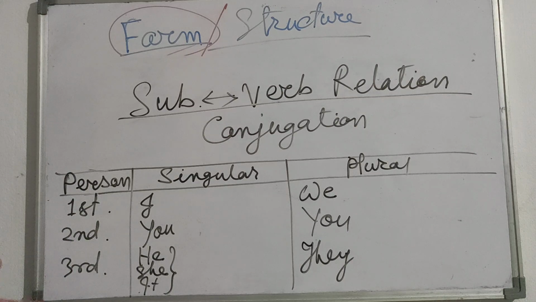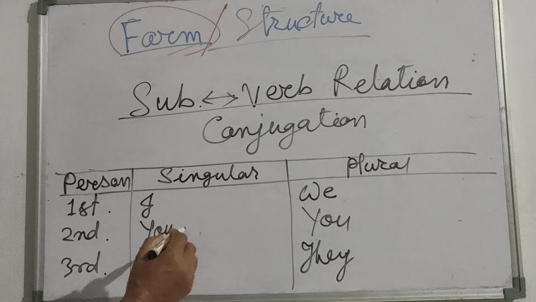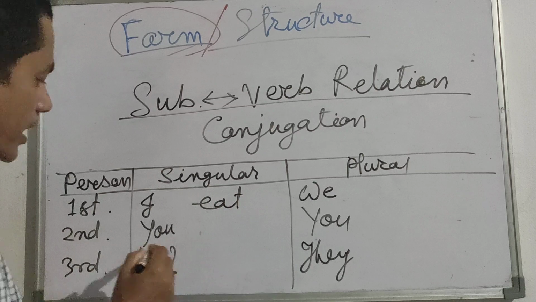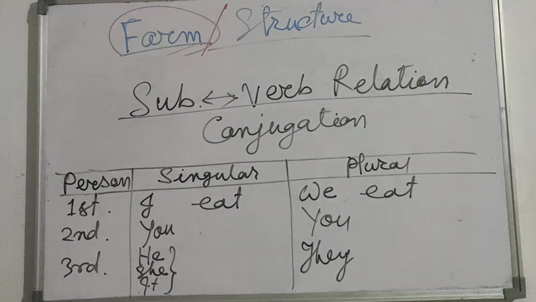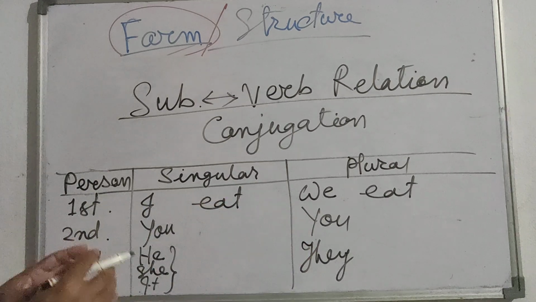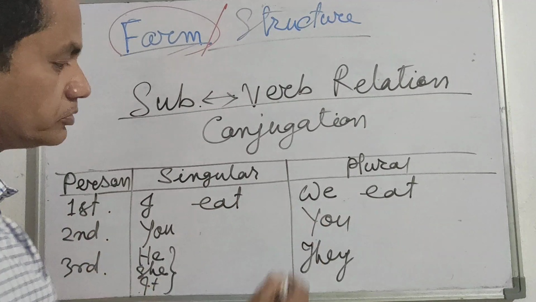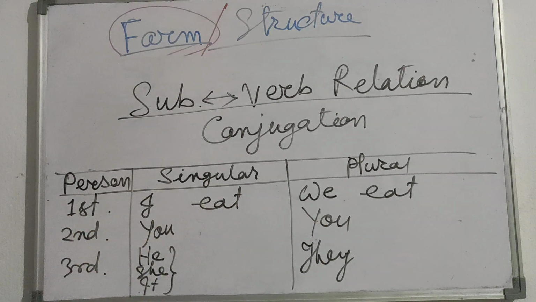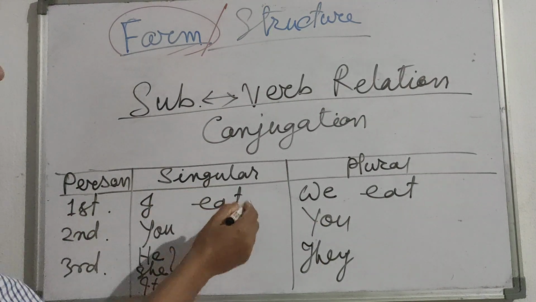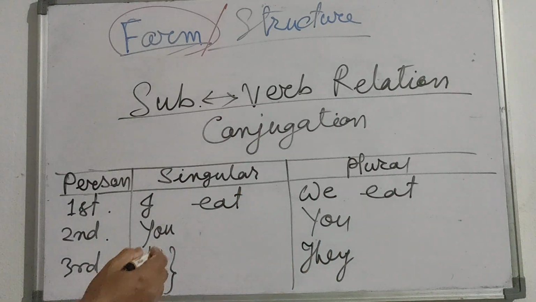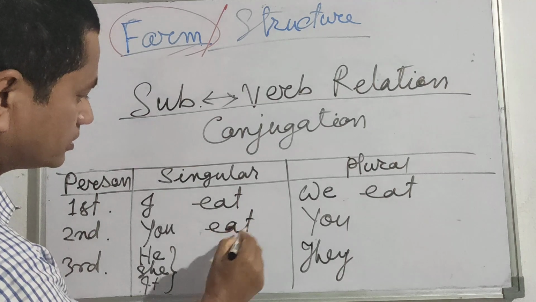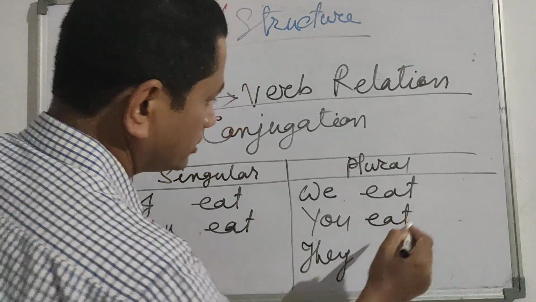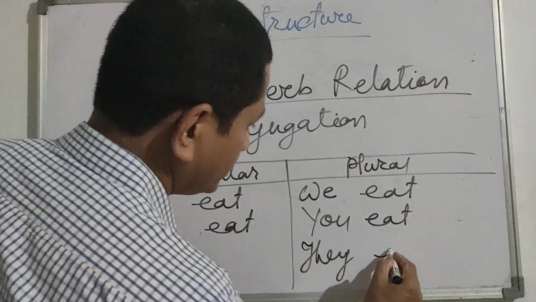And suppose we take one verb, for example, eat. I eat, we eat. Very simple, the first form is used, as we have already come to know that the first form of the verb is used. There is nothing to be added before or after. That is why the very first form of the verb is used with present indefinite tense. You eat, you eat, they eat.